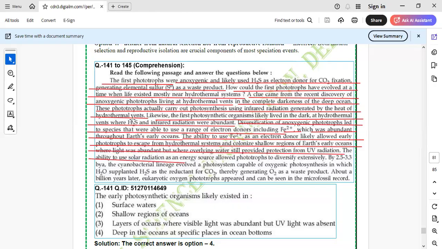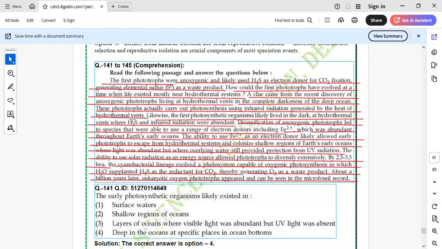The ability to use solar radiation as an energy source allowed the phototrophs to diversify extensively. By 2.5 to 3.3 billion years ago, BYA, the cyanobacterial lineage evolved a photosystem capable of oxygenic photosynthesis in which H2O supplanted, means replaced, H2S as a reductant for CO2. तो अब water आ गया था, in comparison to H2S, thereby generating oxygen as a waste product. About a billion years later, eukaryotic oxygenic phototrophs appeared and can be seen in the microfossil record.